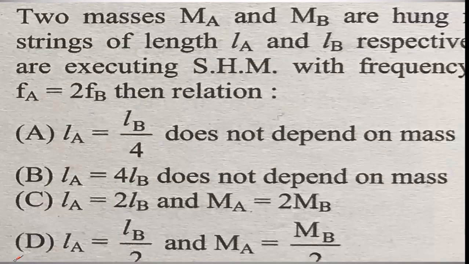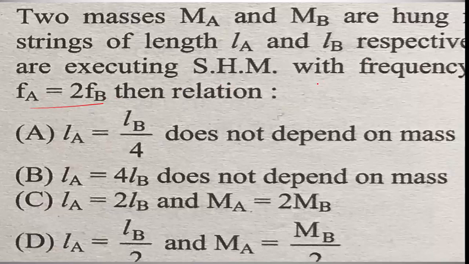The next problem is two masses Ma and Mb hung from strings of length La and Lb respectively, executing simple harmonic motion with the frequency Fa equal to 2Fb. Then find the relation.